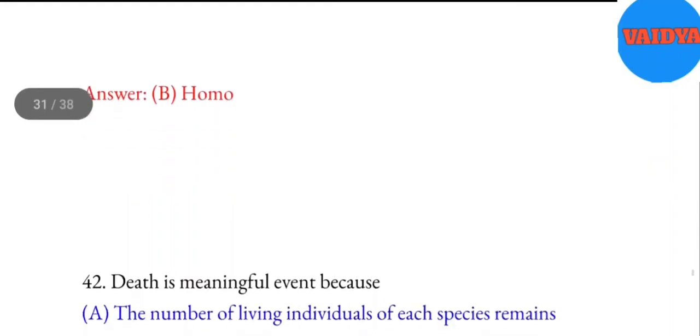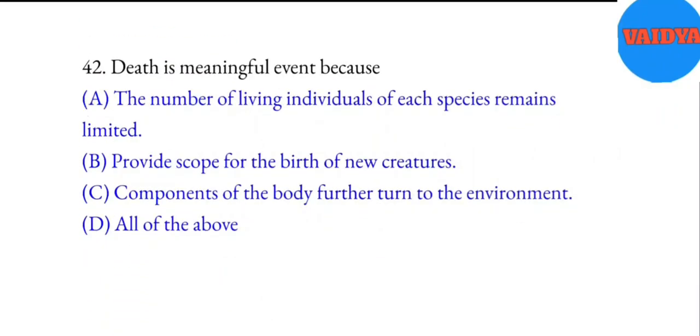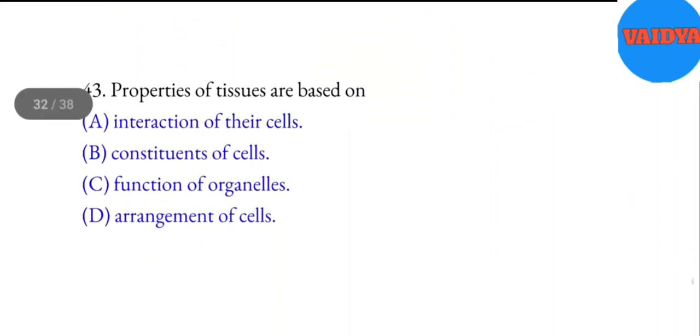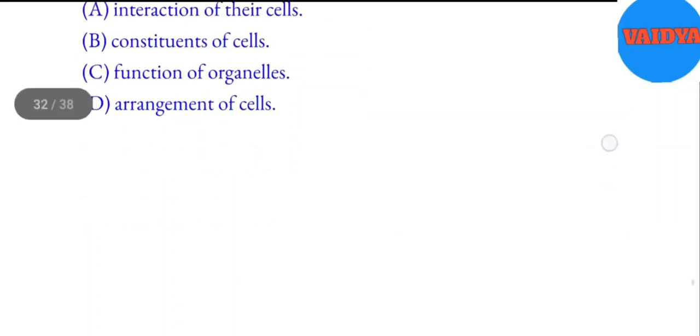42. Death is a meaningful event because A. The number of living individuals of each species remains limited. B. Provides scope for the birth of new creatures. C. Components of the body further return to the environment. D. All of the above. Answer: D. All of the above. 43. Properties of tissues are based on A. Interaction of their cells. B. Constituents of cells. C. Function of organelles. D. Arrangement of cells. Answer: A. Interaction of their cells.